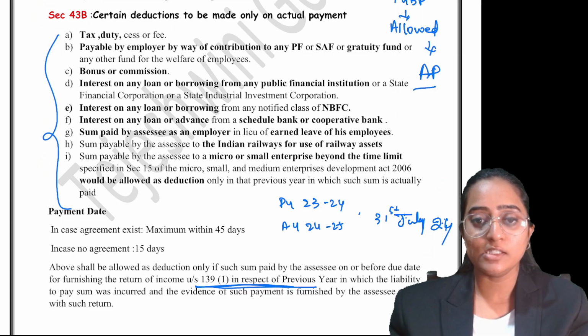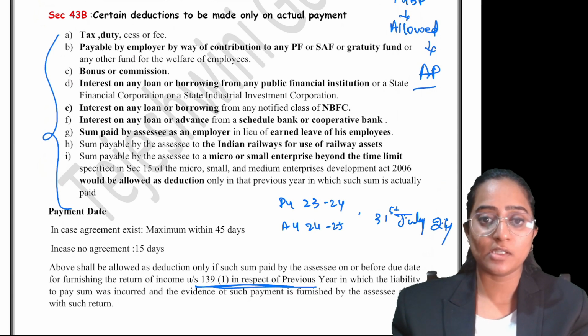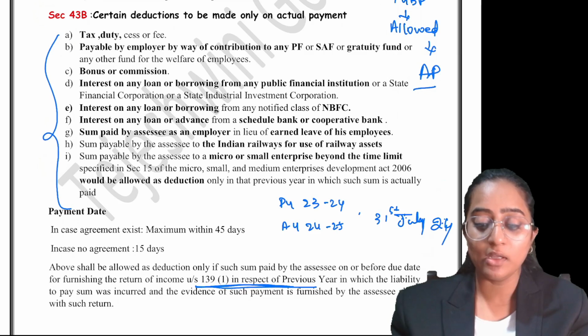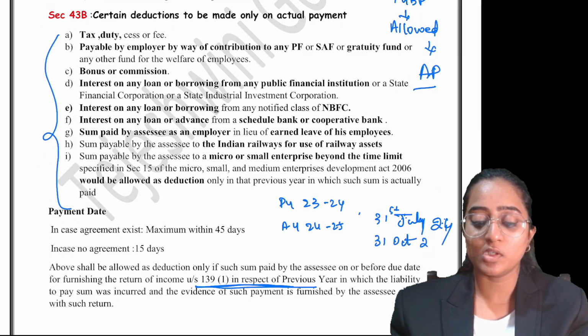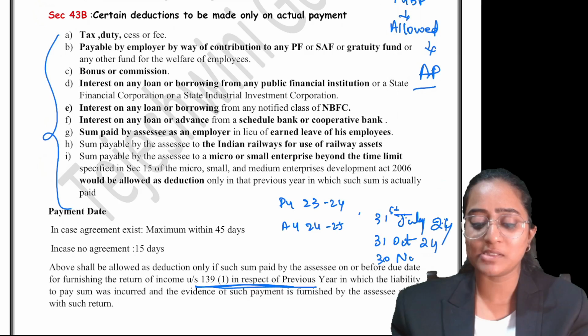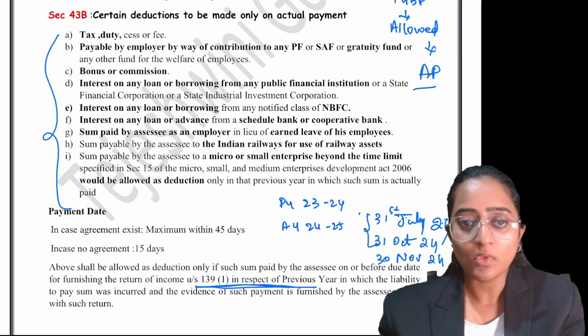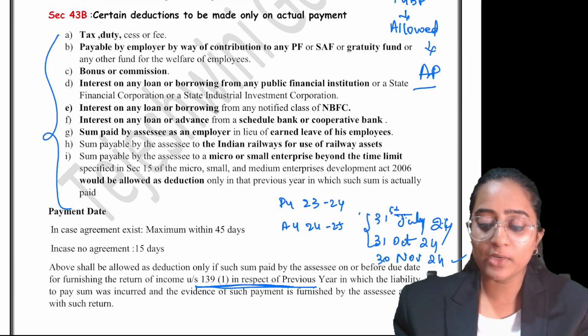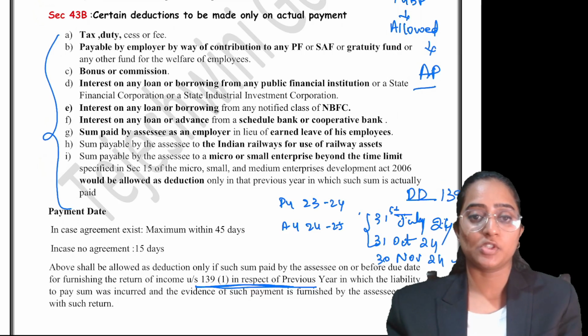For the assessees who come under the company category, basically who need to get their books of accounts audited, their due date is 31st October 2024. And you have another date also, that is 30th November for transfer pricing cases. We will not speak too much about this. Let's try to focus on these two. The due date for return filing under section 139 subsection 1 is going to be so much.